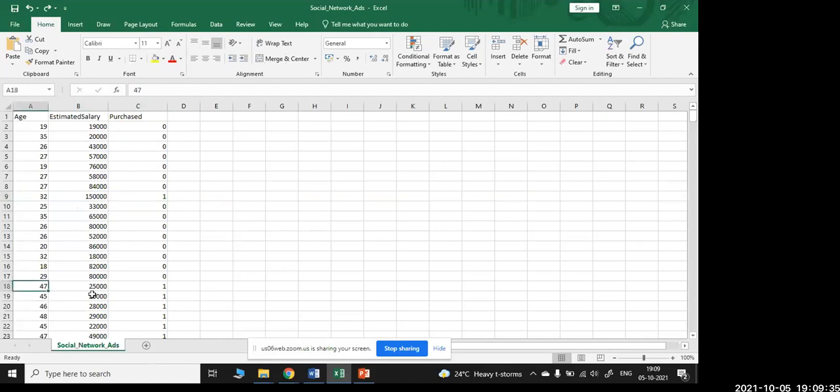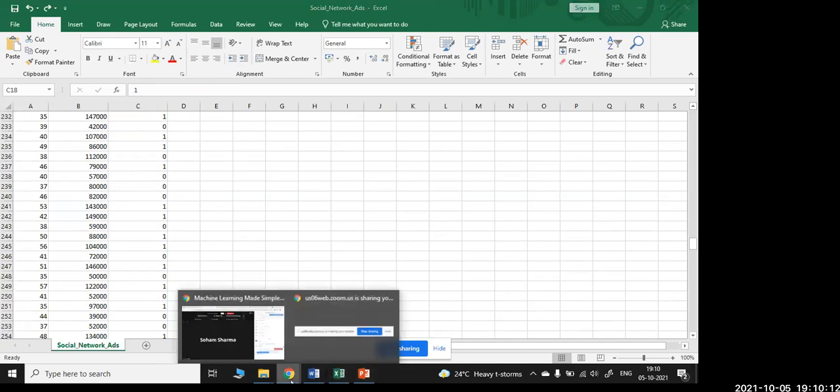Similarly, the 47 age group, 25,000 estimated salary, but he is also willing to buy. So we cannot say only the highest salary person is willing to buy or the lowest salary person is not willing to buy. We cannot classify like that. The survey details are here. Now we have to predict, based on this model, who is going to buy and what is the successful rate of buying. So we will be building a model and helping this ad agency understand how the car company wants to launch its car and which kind of target people to focus on.